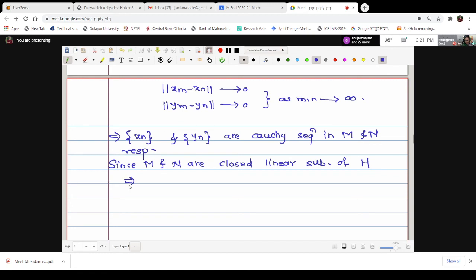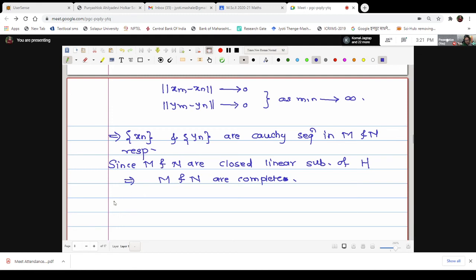Therefore may I write M and N are complete. Now what is the meaning of a complete space? Every Cauchy sequence is convergent. Therefore here the sequence xn, Cauchy in M, will now be convergent, converging to some point in M itself. Similarly the sequence yn is convergent in N to some point in N, right?